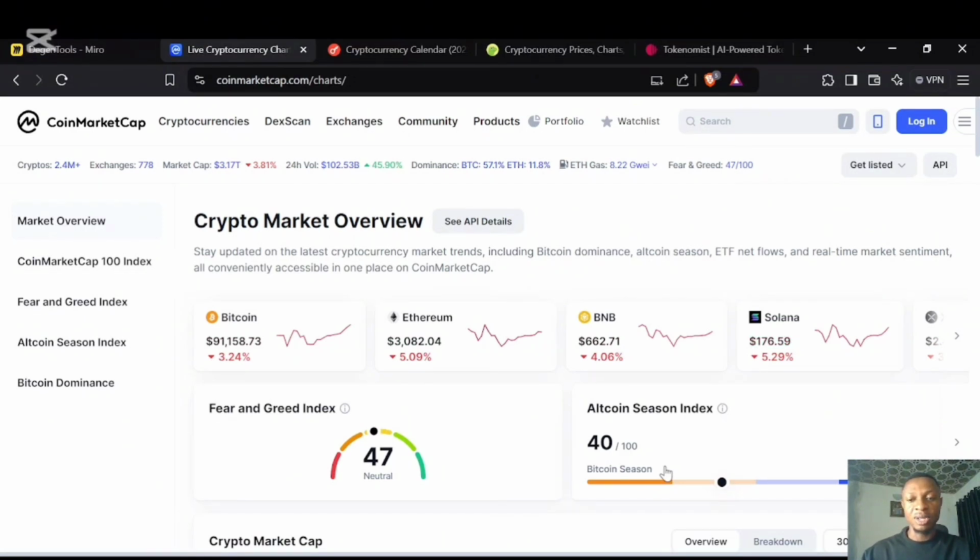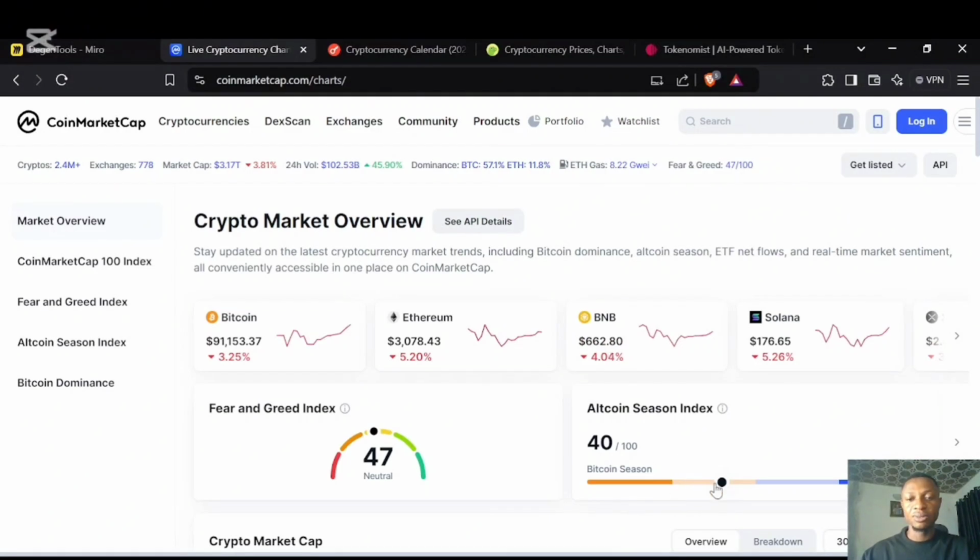And another season is the altcoin season, when most assets start outperforming Bitcoin. So let's say you hold Bitcoin for the next 1 year and Bitcoin moves only by 50%, and we have about 90 altcoins doing more than 300% or more than what Bitcoin has done. You will have an altcoin season. So when is the best time for altcoin season? The best time for altcoin season is not when the indicator starts showing altcoin season. The best time is when the market is more into the Bitcoin season.